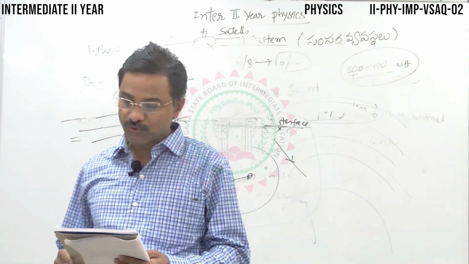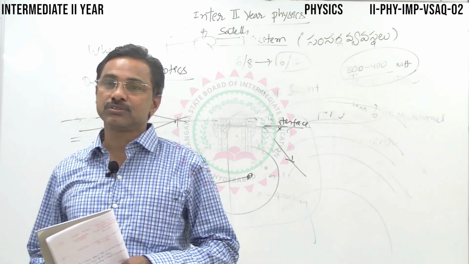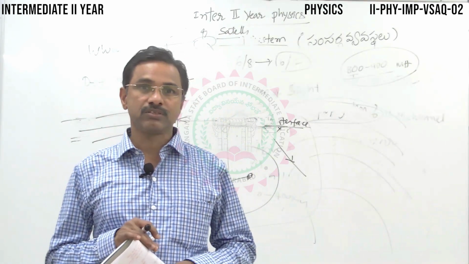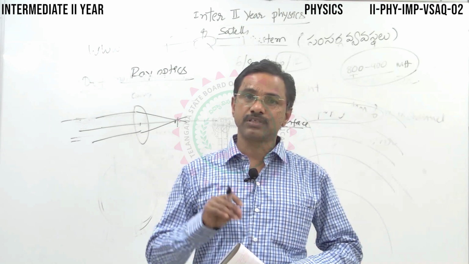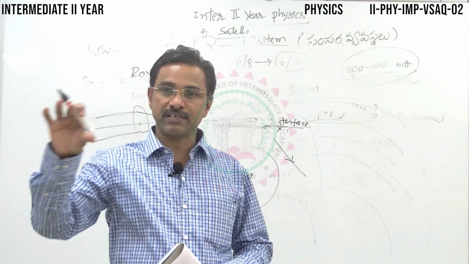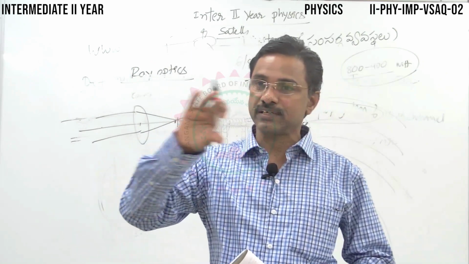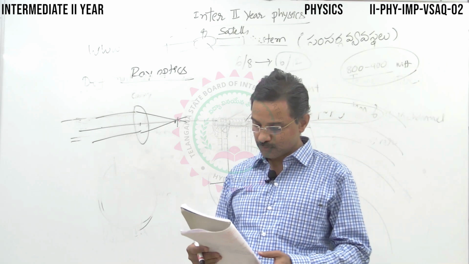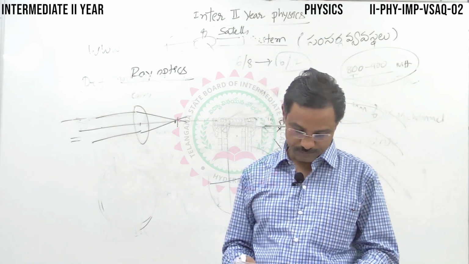I'll repeat: the focus means any point at which the rays coming from the distant object converge. Whereas the principal focus is a particular point on the principal axis where all the incident rays, parallel to the principal axis, converge. Right? That point is called the principal focus.